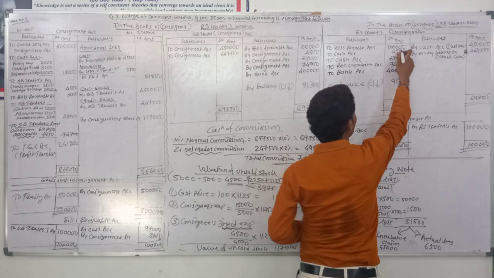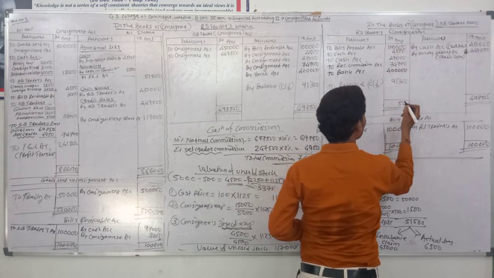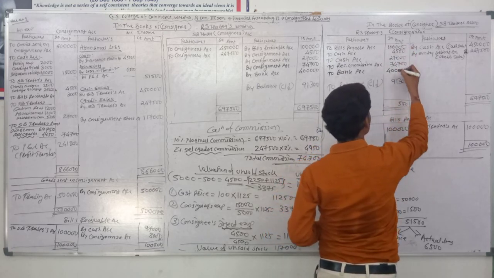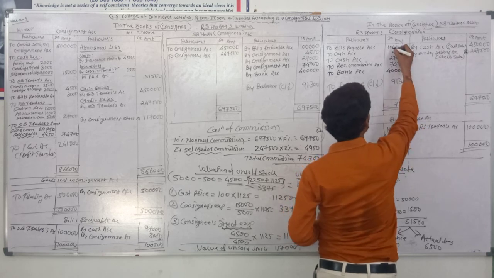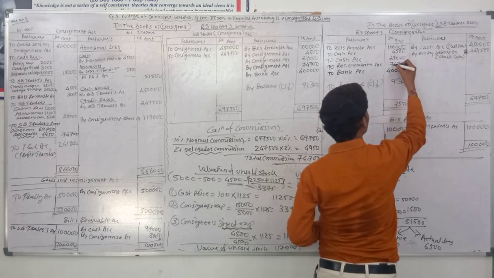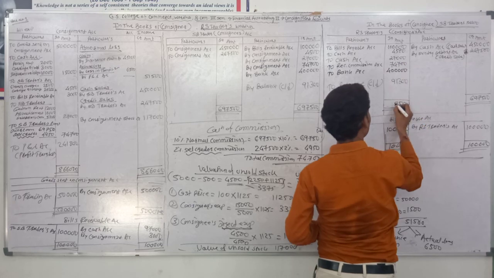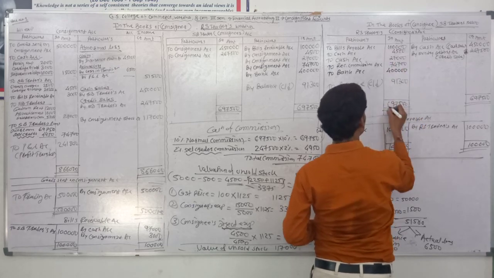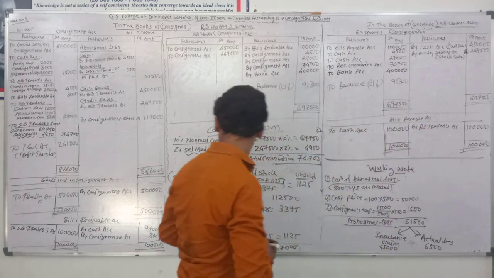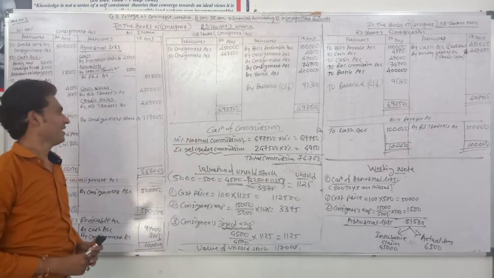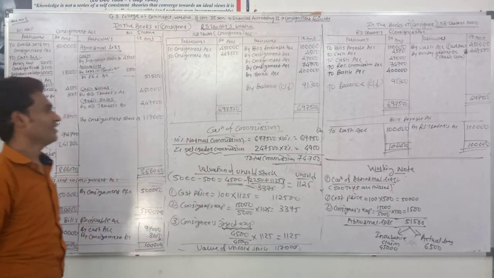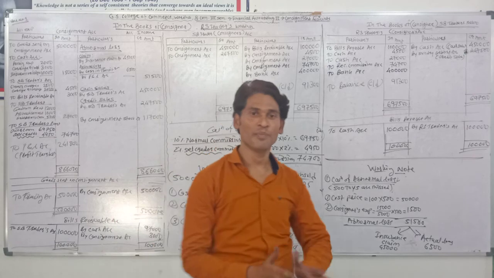Firstly check it. Okay, complete the transaction, complete the example.